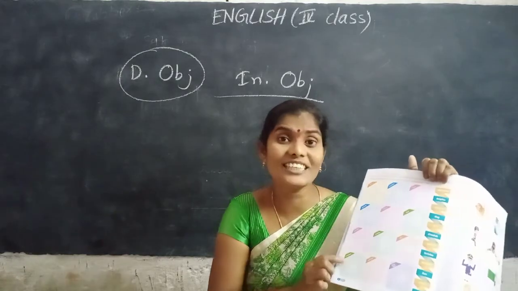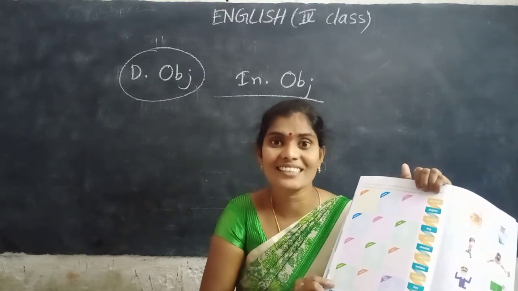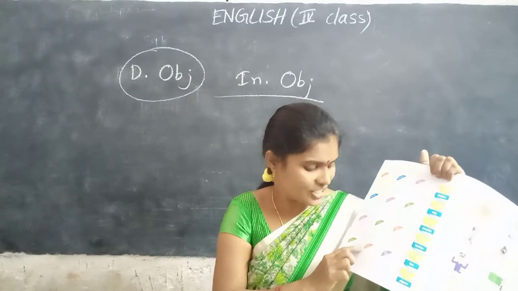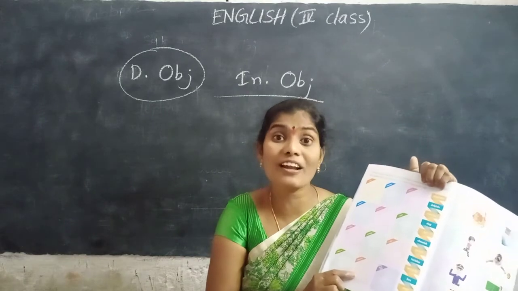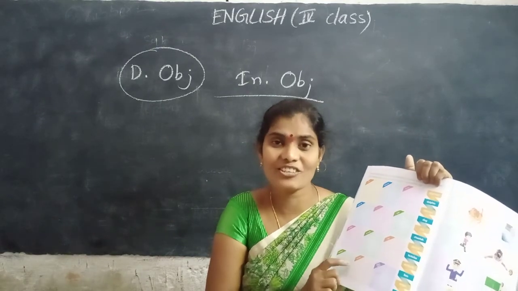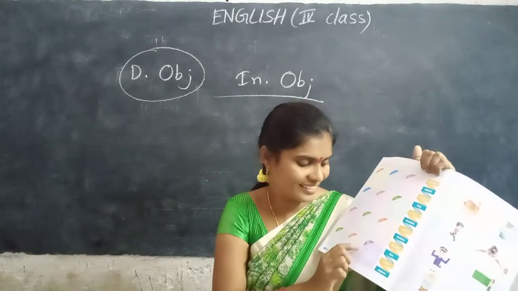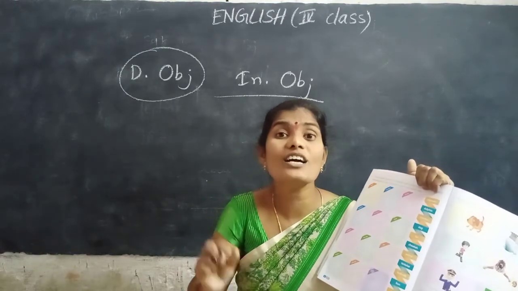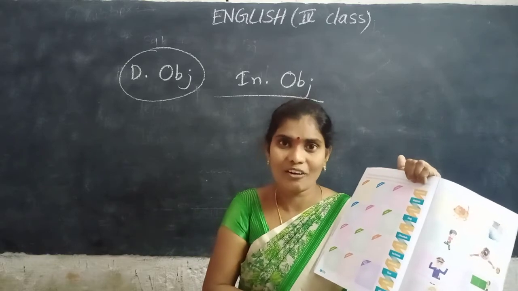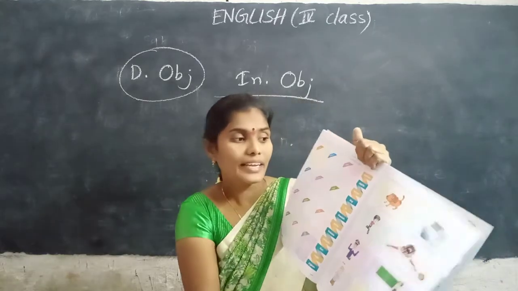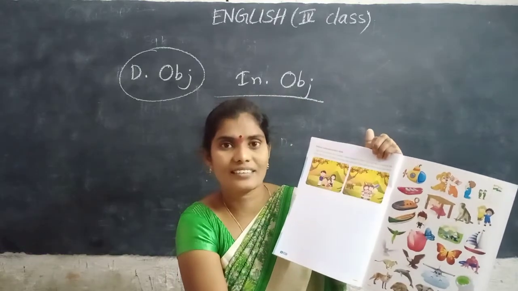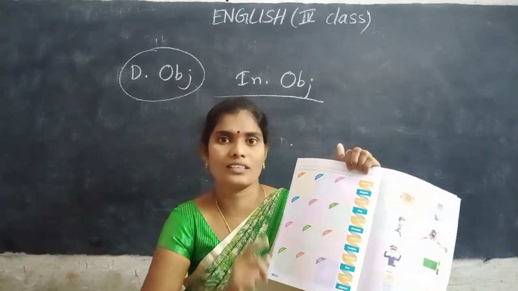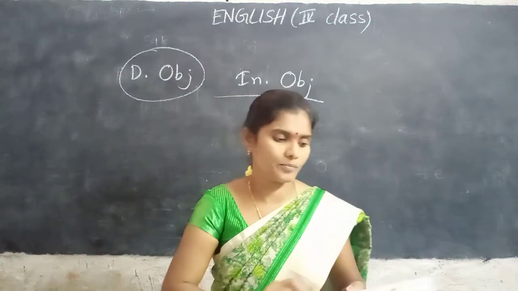Next. Intelligent. Dolphin is intelligent. Next. Colorful. Butterfly is colorful. Sharp vision. Eagle has sharp vision. What you have to do? Here the stickers are there. You have to cut them and paste them here. That's your work. Okay? Next.